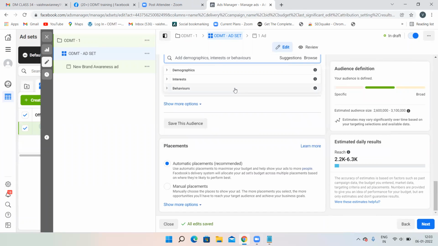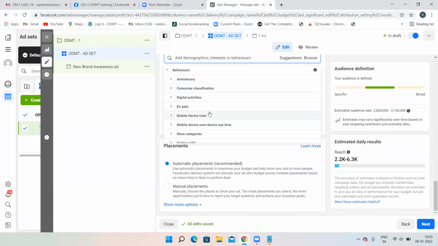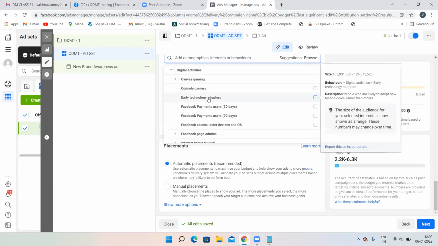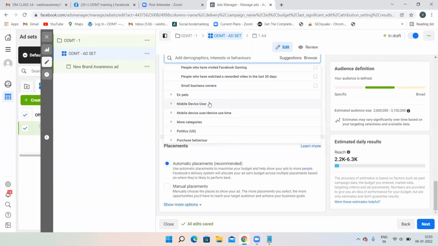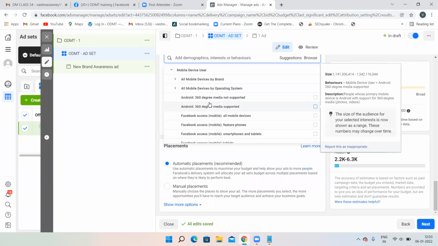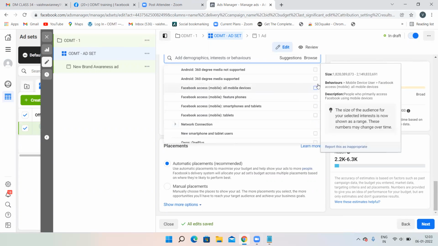Click on browse, then behaviors. In behaviors also you can see according to their activities. See, early technology adopters, or if somebody is into gaming, then you can just select them. And mobile device users, Android users, Facebook access, all mobile devices.